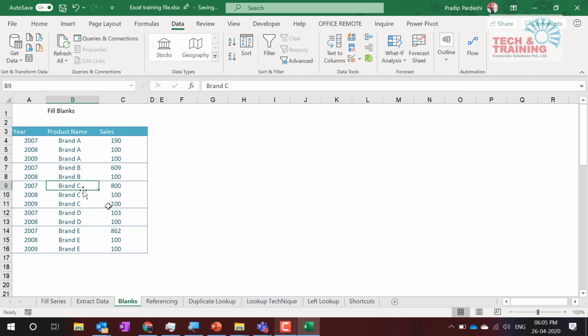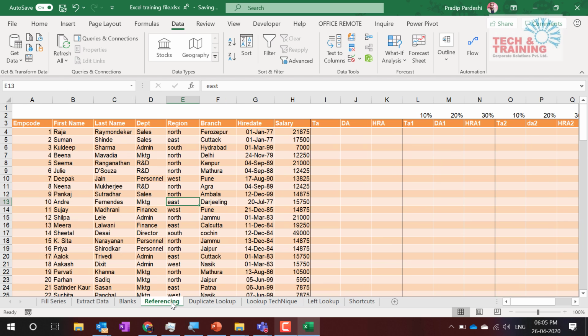Now what I'm going to do is, let's talk about this particular feature. So I'm moving from blanks to referencing right now. What we are going to learn here is, I would like to get these values.